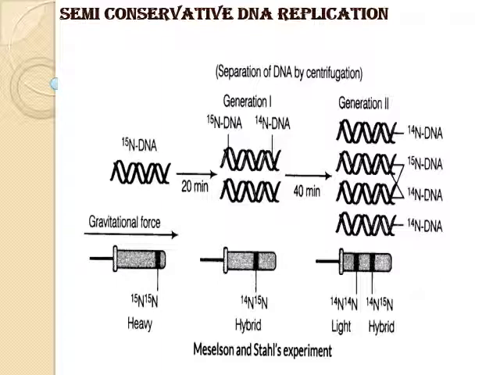Let's see the conclusion of this experiment. Based on observation and experimental results, they concluded that DNA molecules replicate semi-conservatively. The investigation of the nature of replication of DNA did not end there. Following this experiment, another scientist, Taylor, and his colleagues conducted another experiment on fava beans, which again proved that replication of DNA is semi-conservative.